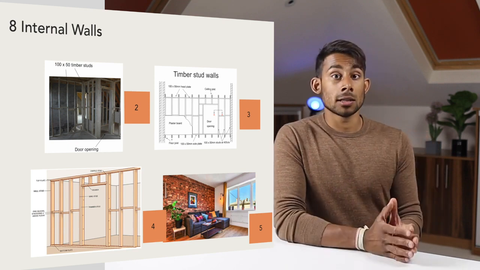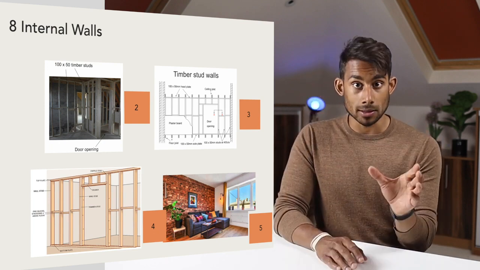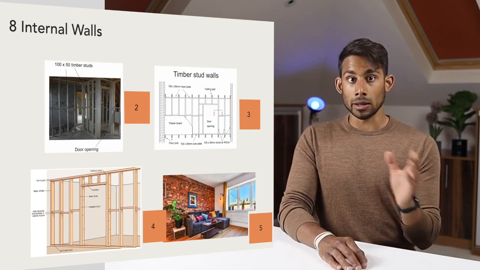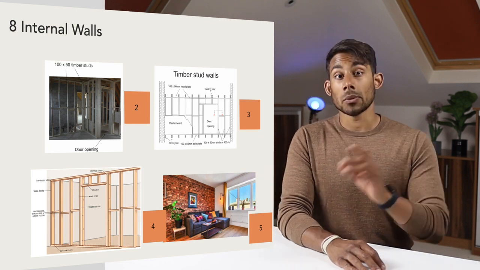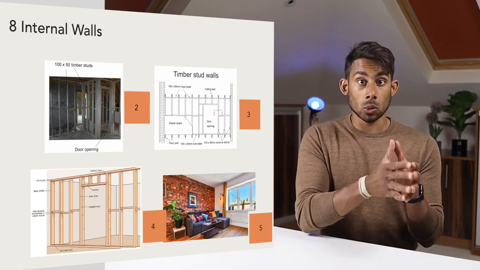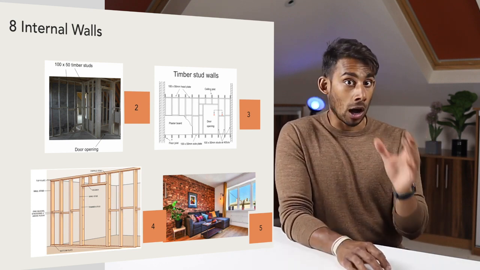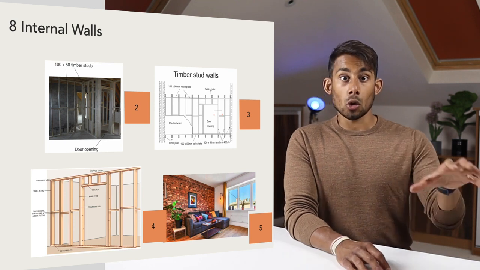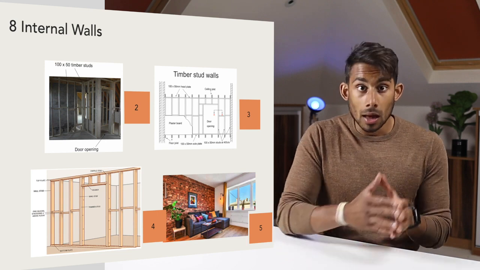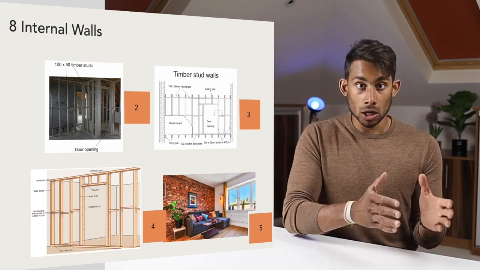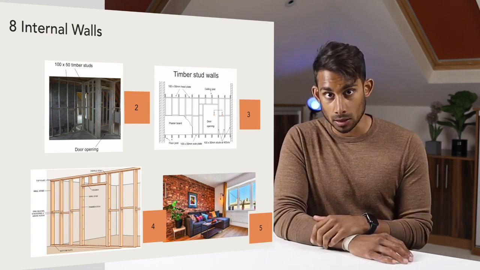General construction consists of 100 x 50 mm or 100 x 75 mm sole plates and head plates, as you can see in images 3 and 4. Vertical members or studs made from 100 x 38 mm or 100 x 50 mm members are nailed in between at 400 mm centers. The spacing is to suit the plasterboard or other cladding material. Nogging or bridging pieces are inserted between the studs to stiffen the partition, and the timber frame is then covered with plasterboard on both sides and finished with a 3 to 5 mm coat of plaster.